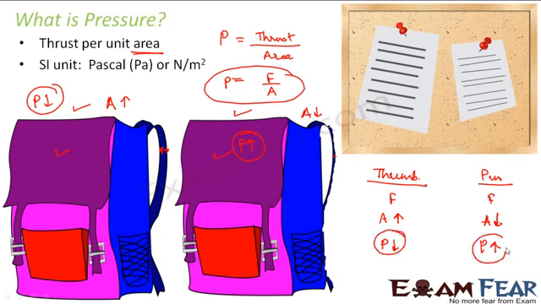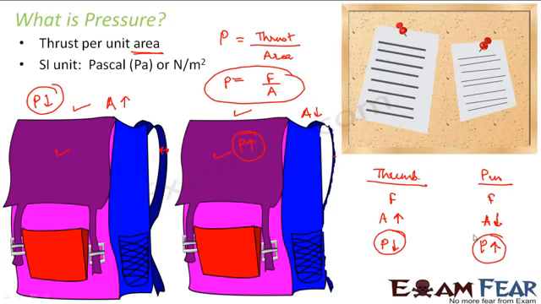And what is pressure? It is the effect of the force. So whatever force I am applying, the effect of the force is the result of that force, right? So I am giving the same force, but in the case of the thumb, the pressure felt by the notice board is very less. But in the case of the pin, the pressure felt by the notice board is very large, and because of that high pressure, the pin goes inside the board, but the thumb does not go inside the board.